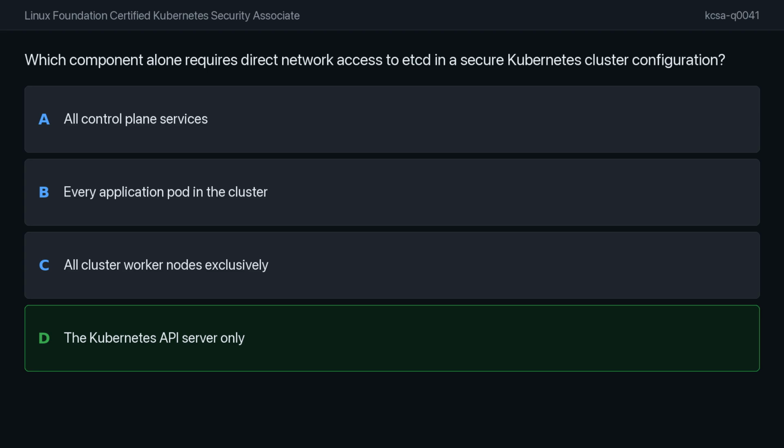Other control plane components, like the scheduler or the controller manager, must interact with the cluster state solely through the API server, rather than bypassing it to query etcd directly. Giving worker nodes or application pods direct access would be a major security vulnerability, as they could potentially modify the entire cluster's metadata. Always remember that the API server acts as the primary gatekeeper for the entire cluster.